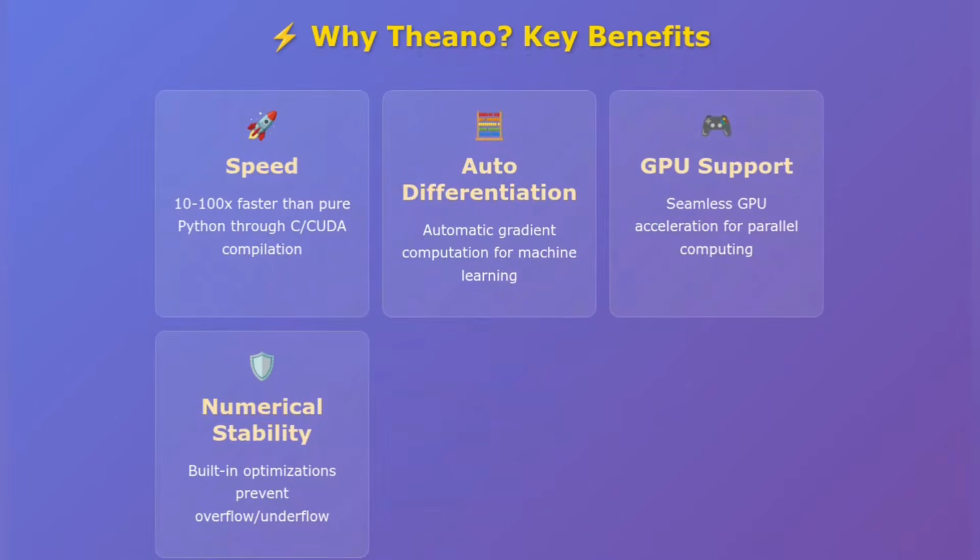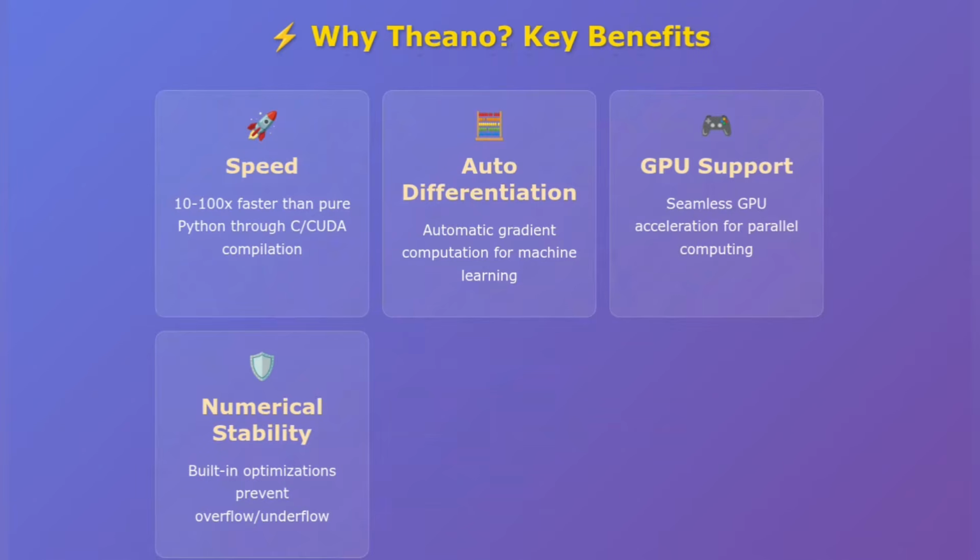So why should you care about Theano? Let me give you the top reasons why this library was a game changer. First up, speed. Theano compiles your mathematical expressions into optimized C code or CUDA code for GPUs. We're talking about performance improvements that can be 10 to 100 times faster than pure Python. Second, automatic differentiation. If you've ever had to manually compute gradients for machine learning algorithms, you'll appreciate this. Theano does it automatically and efficiently.